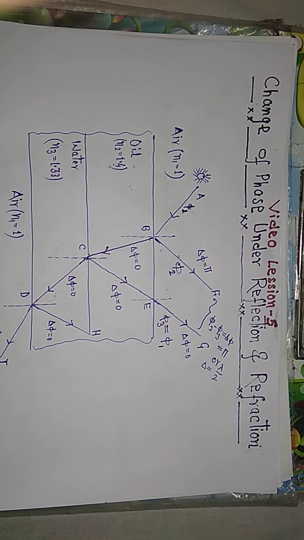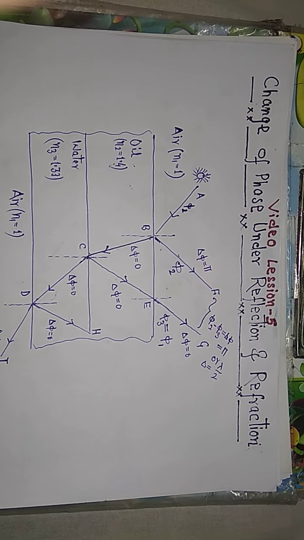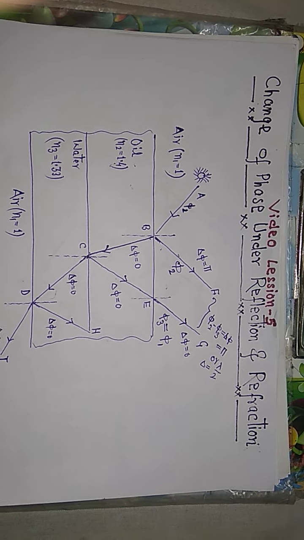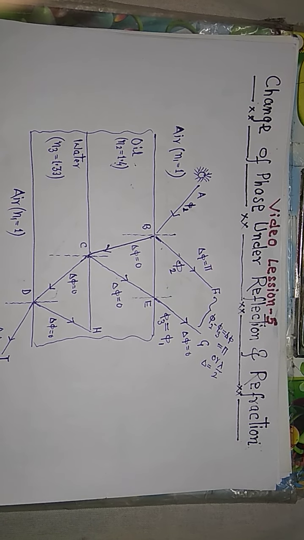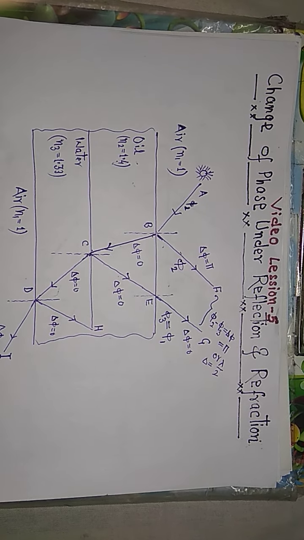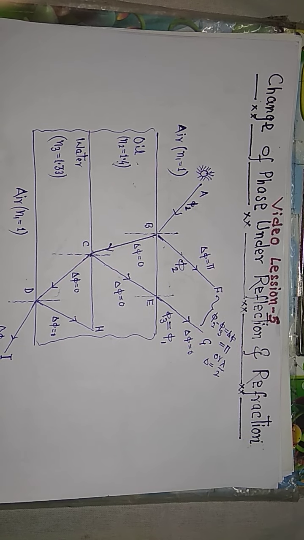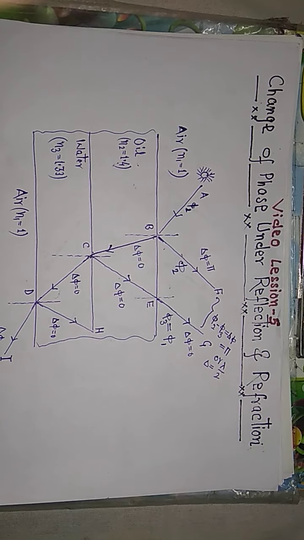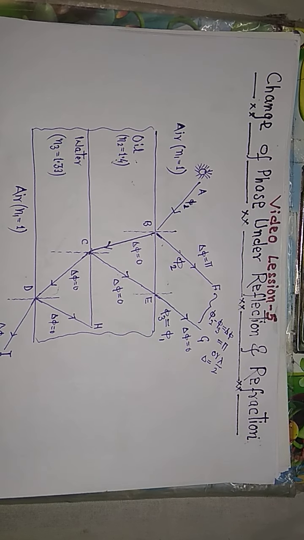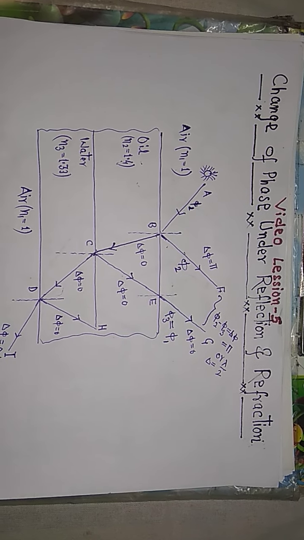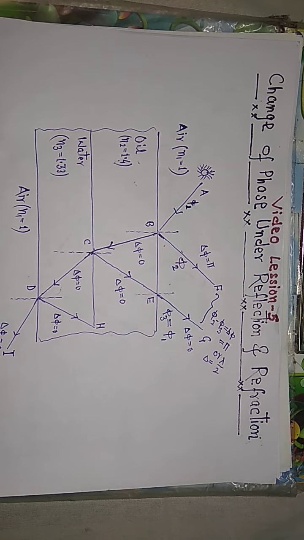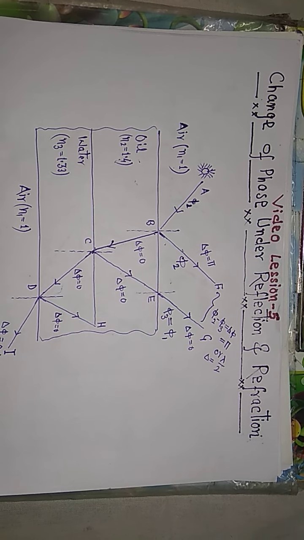So we consider three transparent media separated from each other, the air medium, the oil medium, the water medium, and they are set in such a way that we can discuss all the rules of phase change. Okay, and we can understand all the cases. In this figure, the light has to pass from air to this medium, so there are multiple changes of rare to denser, denser to rare. So in this way we can discuss all the things very well. Okay, so this geometry is sufficient to understand all the rules of phase change under reflection and refraction.